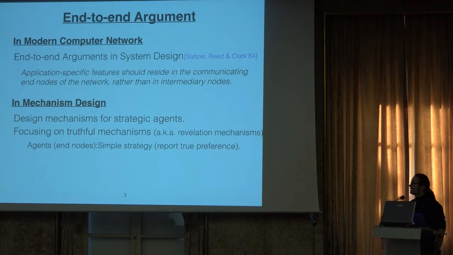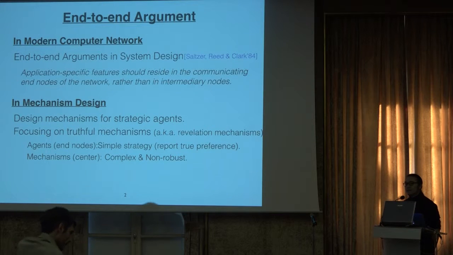If we think of the mechanism and the agents as a whole system, where the agents could be thought of as the endpoints of the system, they have a very simple task, which is to report their preference truthfully. And the mechanism, which could be seen as the center of the system, has the task to both incentivize the agents to report truthfully and also to guarantee our desired performance. Therefore, usually the revelation mechanism will be complex and highly dependent on the environment. In other words, non-robust. And as computer scientists, robustness and simplicity are two key features we care about.